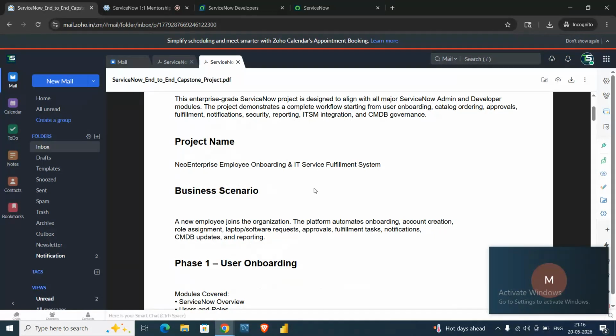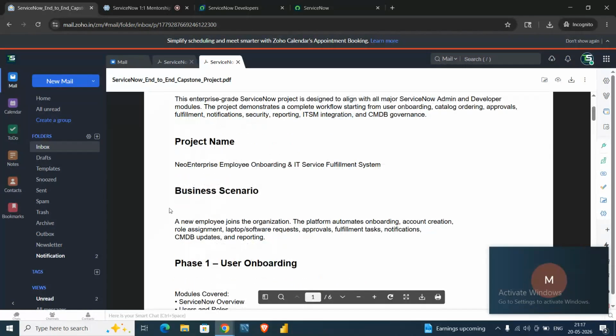Suppose they onboarded some employee to their organization, and they distributed laptops and created some more stuff. So they want to automate it. Suppose they only insert the employee into the table, and after that all the approvals, all the laptop things, all of it is automated. Suppose this is the requirement.